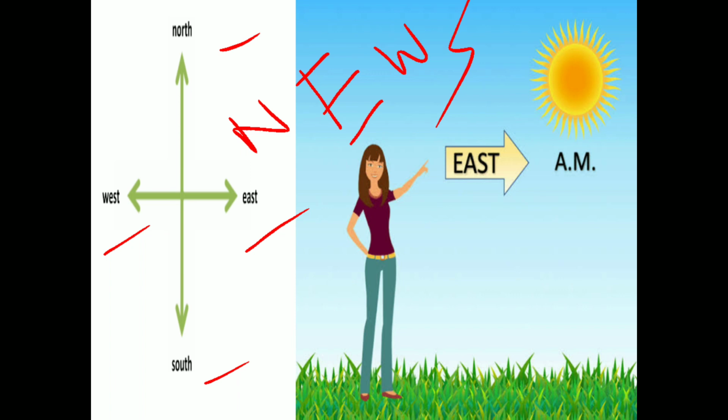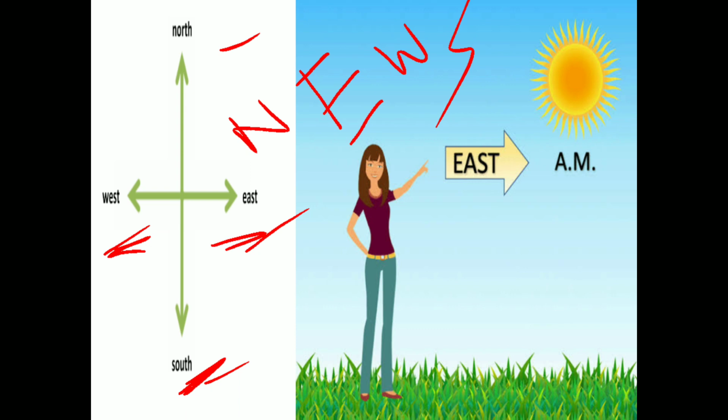Now this top of the region, this top region is known as north. Okay, this bottom part towards the downwards is known as south. To the right of the north, right, this is the right thing, right of the north is known as east, and to the left, in the left hand side, your left hand side, we have west. Okay, now these all directions help us to locate place.